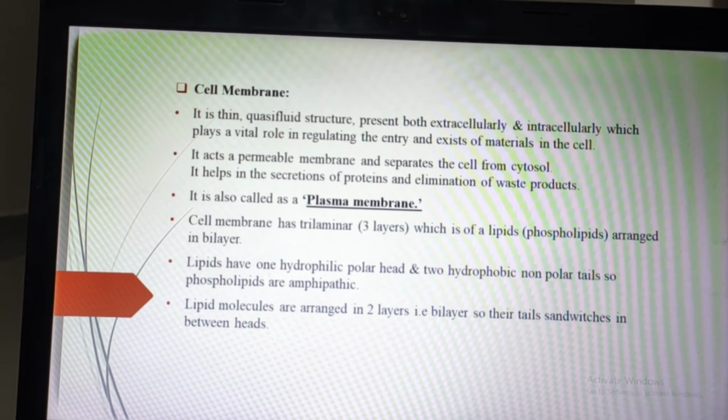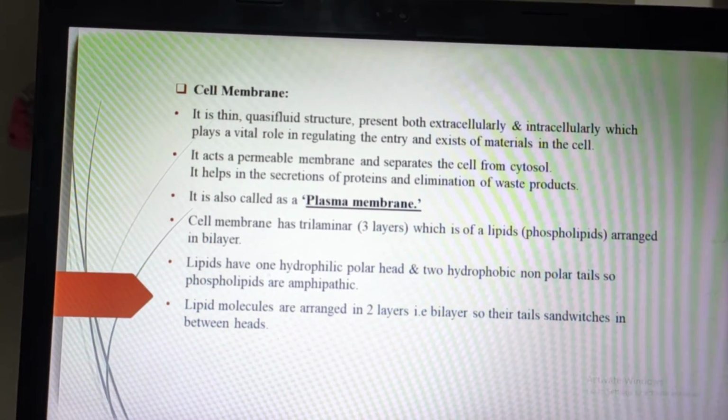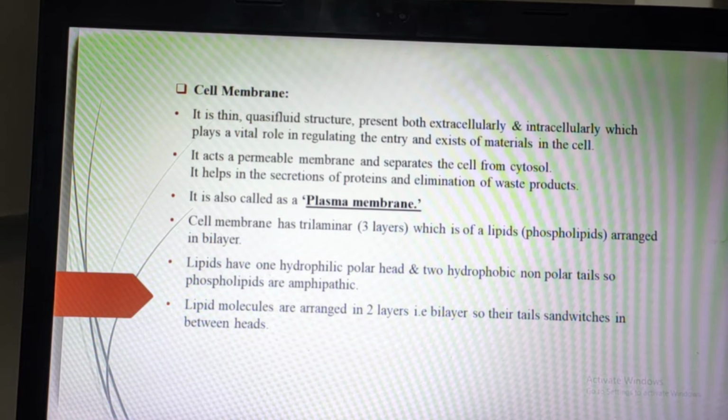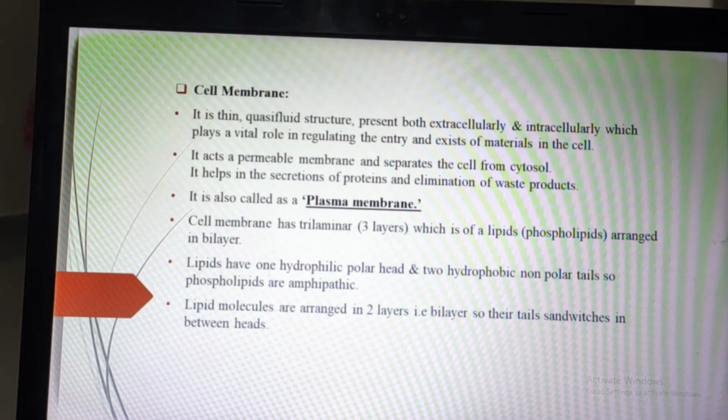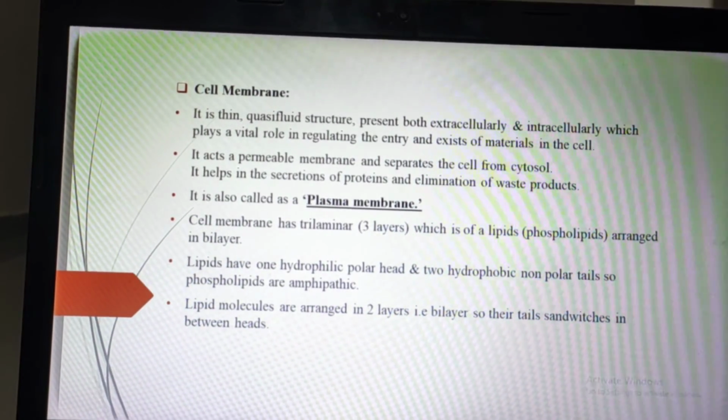I will show what the hydrophobic tail and hydrophilic polar head are. There is one difference between hydrophilic and hydrophobic. Hydro means water, and philic and phobic. Phobic means only a phobia, and hydrophilic is not phobia. That means hydrophilic will be present in liquid or water conditions, and hydrophobic will not be present in water conditions. That's why it is called hydrophobic.